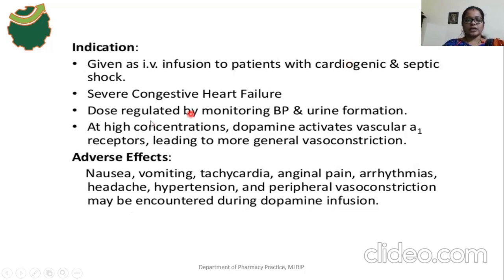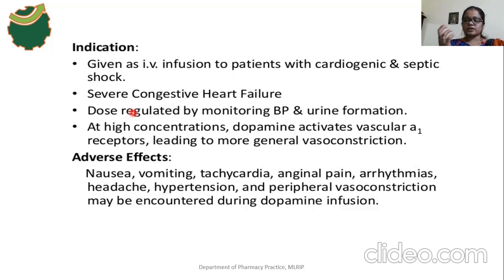Next, this drug is used to treat congestive heart failure. The dose of dopamine is regulated by monitoring the BP, because dopamine increases the BP. Dopamine not only binds with dopamine receptors, it is also an alpha agonist and a beta agonist. It binds with alpha receptors and beta receptors. So the effect of dopamine on BP is that it increases the BP.